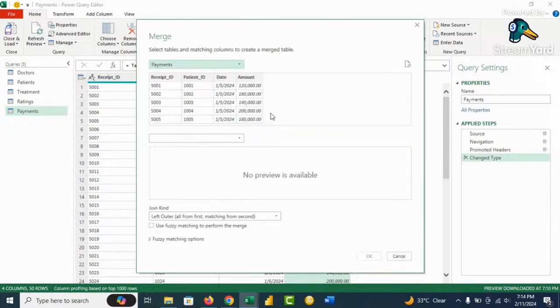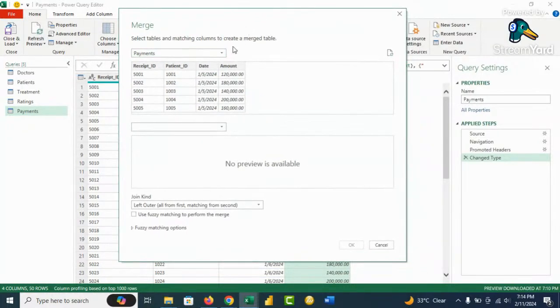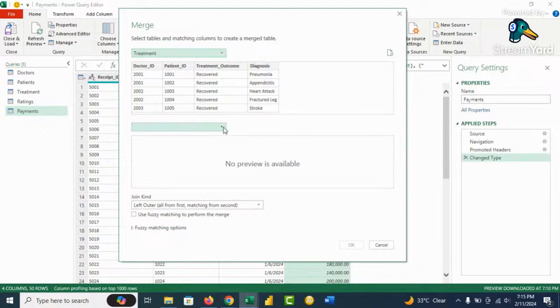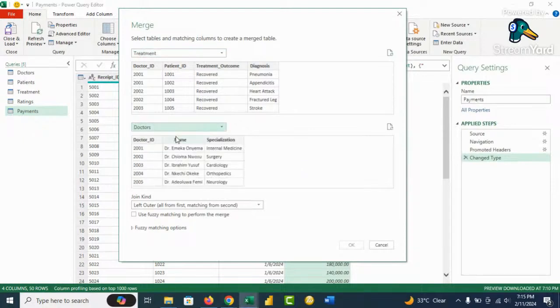So it will give us another table to ask us how do we want to merge the queries. So let's start with the transaction file. We'll take treatments here. We want to merge the treatment table and the doctor table because we have common information there. So treatment table and doctor table.